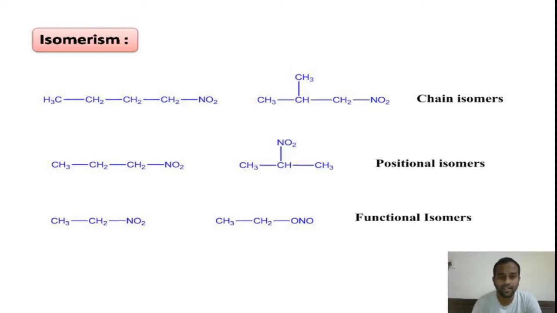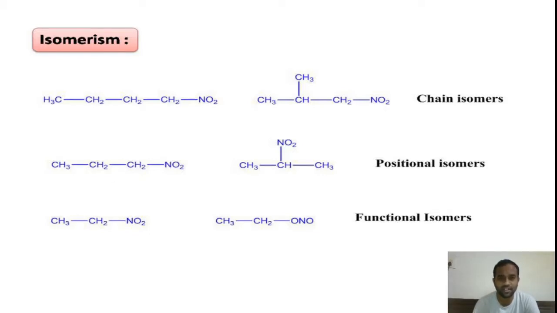But coming to our topic, that is nitroalkanes. Nitroalkanes exhibit three types of isomerism, that is chain isomerism, positional isomerism, functional group isomerism. All these come under structural isomerism. All these are structural isomers. They differ in the bond connections.